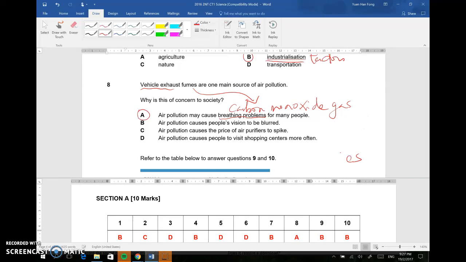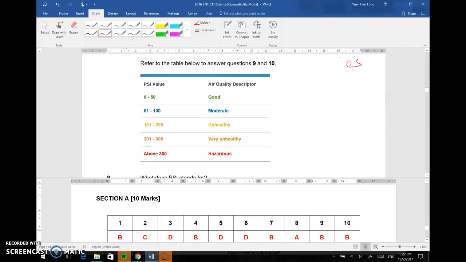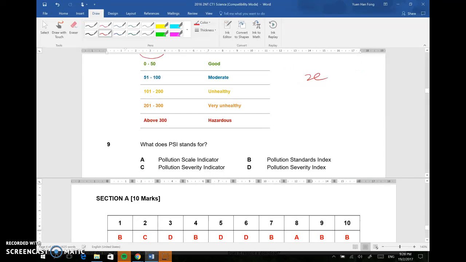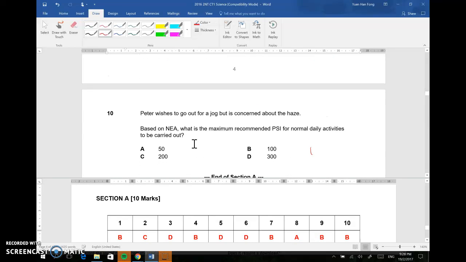Let's move on to questions 9 and 10. Refer to this table about the PSI, especially when there's a haze. We need to refer to this chart. What does PSI stand for? PSI stands for Pollution Standards Index. So the answer is B, Pollution Standards Index. You must know this answer. Let's move on to the last MCQ question.